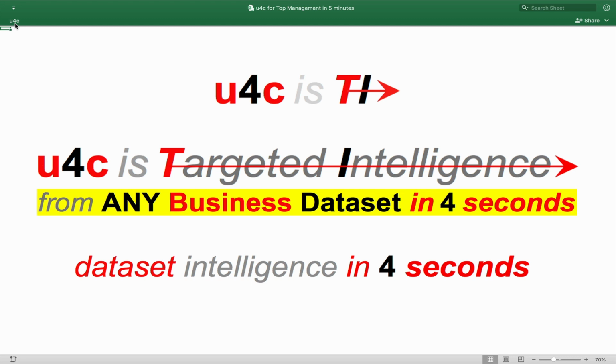So, to have u4c in your operations or business, you'll need u4c members to install and maintain u4c for you. Or you can sponsor your people for u4c membership and training at only $495 for each u4c member. Then, and only then, can you confidently decode business datasets in your organization to target and get u4c intelligence from them, or from any data spreadsheet, in 4 seconds.